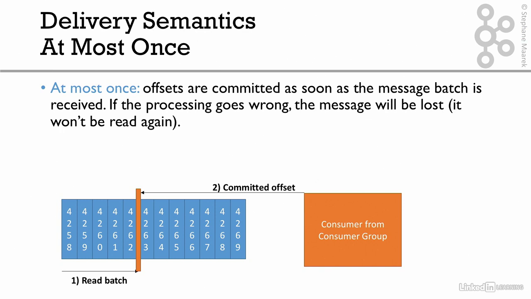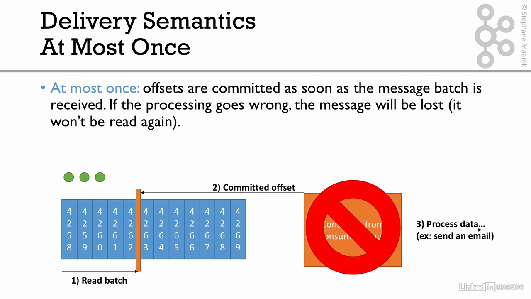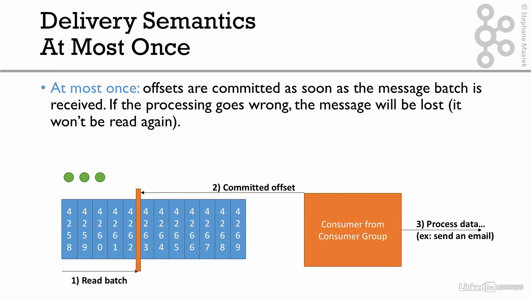Kafka says, okay. Then our consumer group starts processing data. In my slide, it's send an email, but in our code, that was insert into Elasticsearch. So we say, okay, I'm inserting this one, this one. And it turns out that as soon as we're done processing the third message, our consumer goes down, the machine shuts down. That's okay, that happens all the time. But what happens when it comes back up? When it comes back up, it's going to read from the last committed offsets. So it's going to read from that giant orange bar.